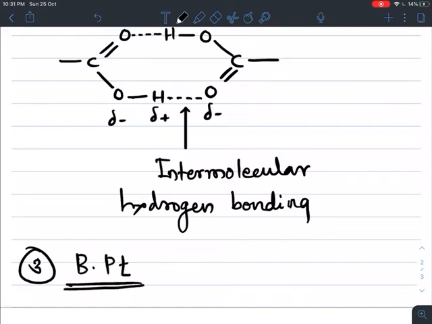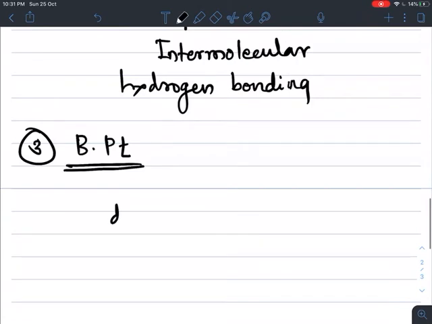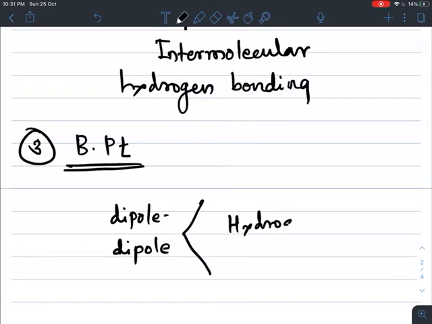So what about boiling point? The dipole-dipole interaction present in aldehydes and ketones is weaker than intermolecular hydrogen bonding present in carboxylic acid.